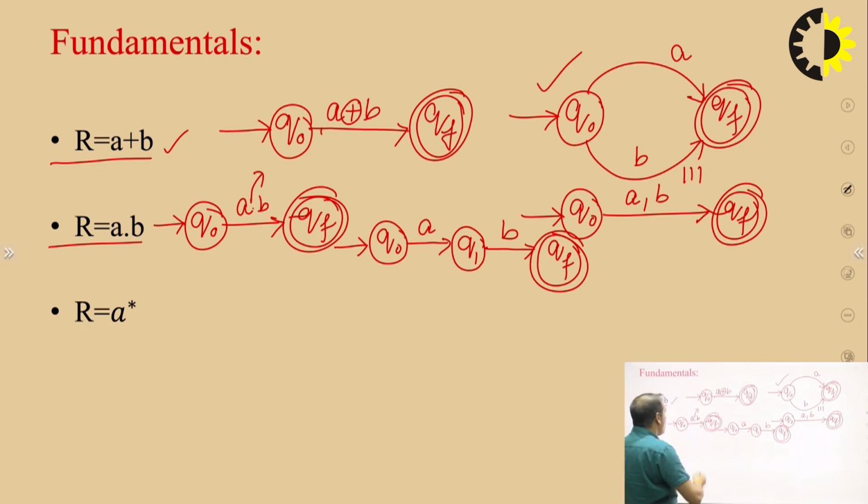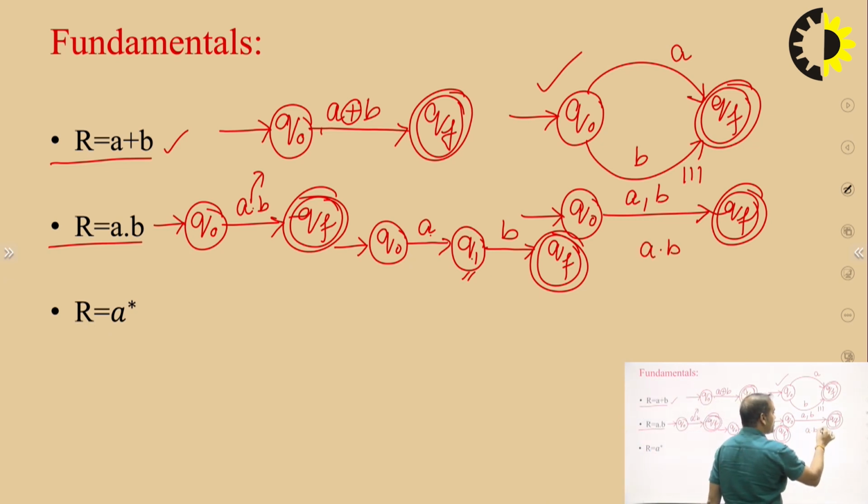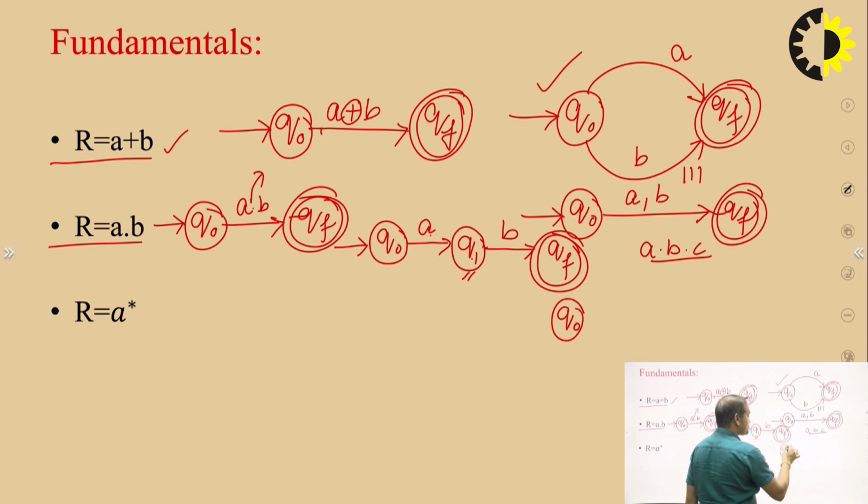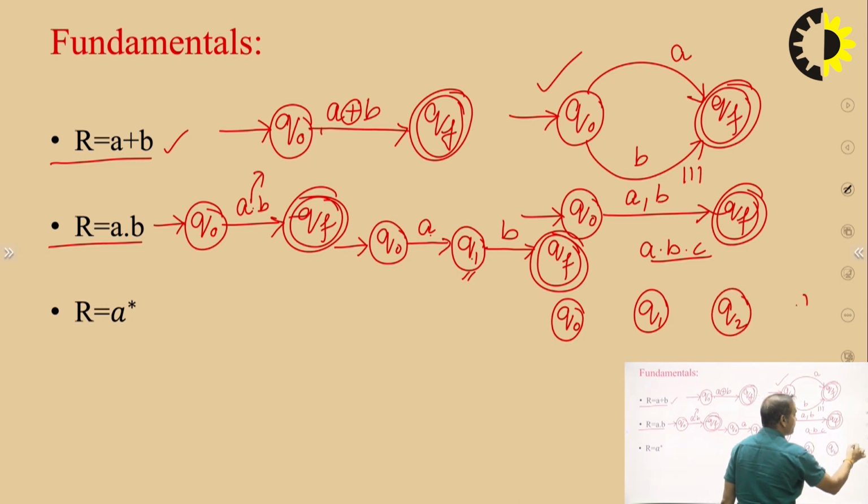That means the dot is removed by entering a new state between A and B, and we have to attach the given states sequentially. Q0 to Q1 is A, Q1 to QF is B, and this is the diagram of A.B. If you have A.B.C, then we have to draw like this: Q0, Q1, Q2 and QF. QF is the final state.